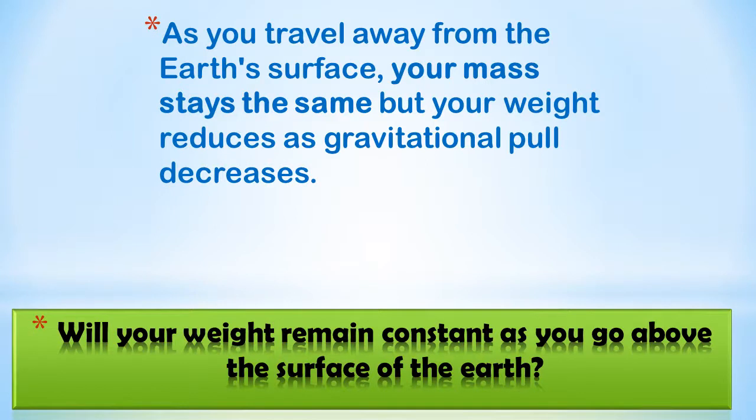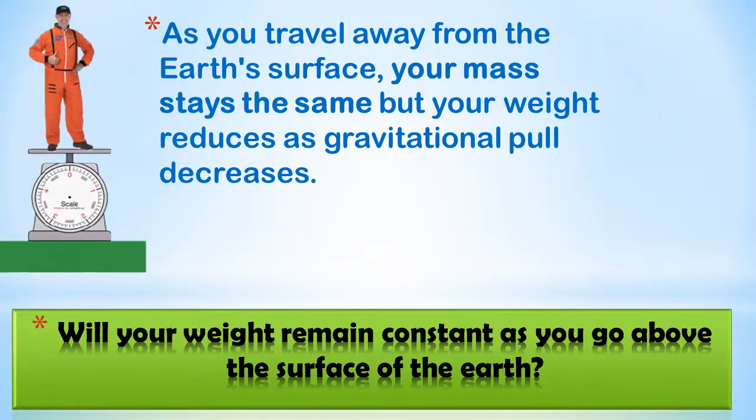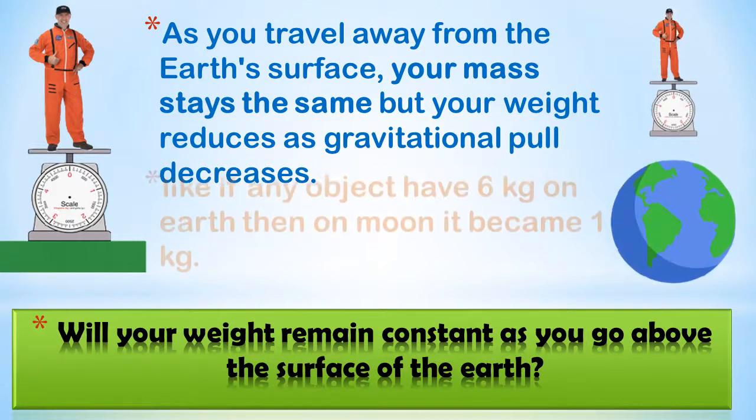As you travel away from the earth's surface, your mass stays the same, but your weight reduces as the gravitational pull decreases. That means on the surface of the earth the gravitational force is highest, but as we move above the earth's surface, the gravitational force decreases, and as the gravitational pull decreases, our weight also starts decreasing.